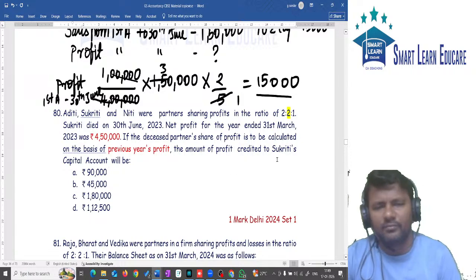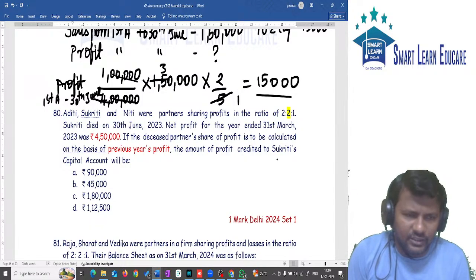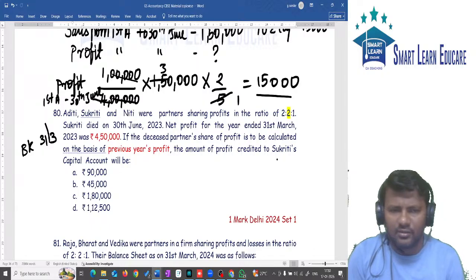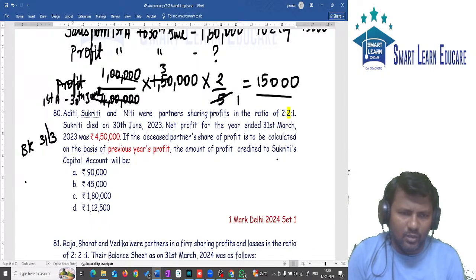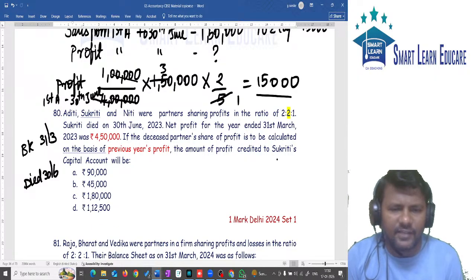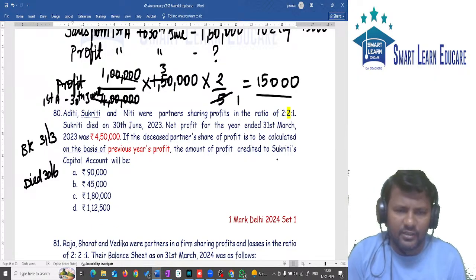Very simple. What is the date of death? What is the date on which we close the books of accounts? We close the books of accounts on 31st of March. Okay, the partner died on what date? The partner died on 30th of June. After closure of books, how many months do we have? 3 months. So we are going to find out the profit for those 3 months.